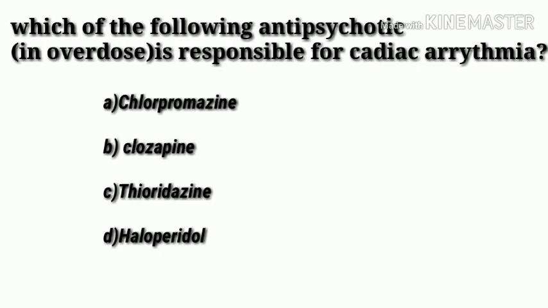Which of the following antipsychotics is responsible for cardiac arrhythmia? Options: A. Chlorpromazine, B. Clozapine, C. Thioridazine, D. Haloperidol. Answer is option C. Thioridazine. Overdosage of thioridazine can cause cardiac arrhythmia. Frequent ECG and vital signs monitoring of the overdosage patient is recommended. Observation for side effects is recommended for several days because there is risk for delayed side effects also.